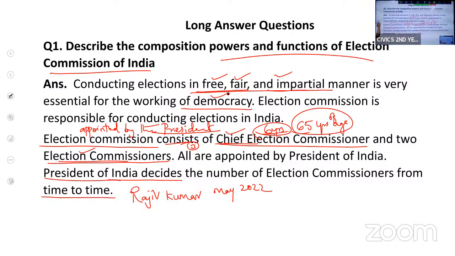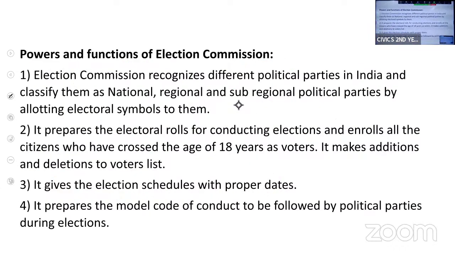So let us move to the next slide. Let us see the powers and functions of the Election Commission. What is the power of the Election Commission? What do they do? They recognize different political parties at different levels.